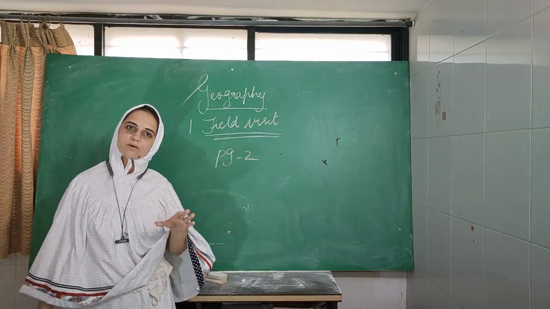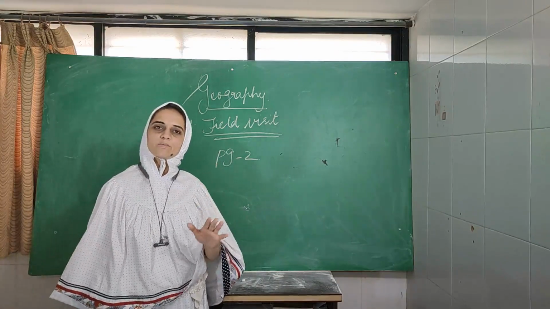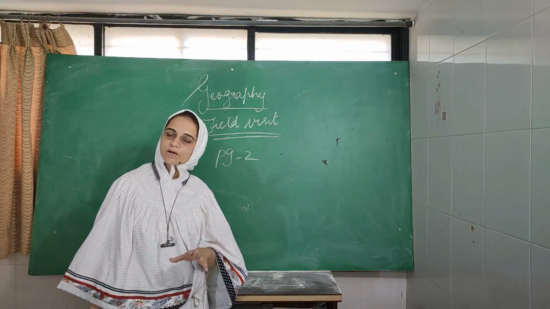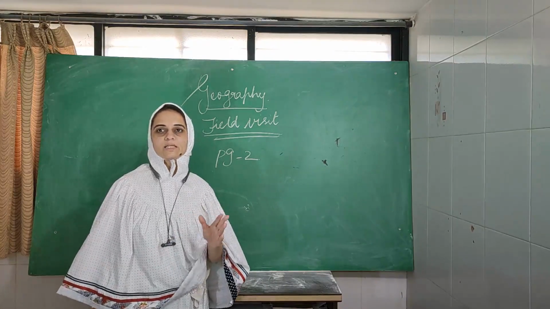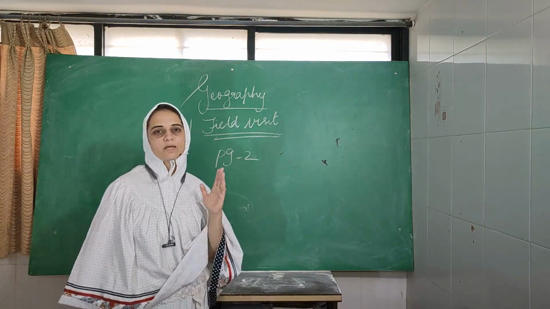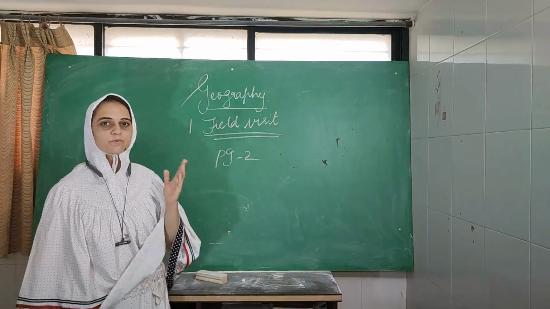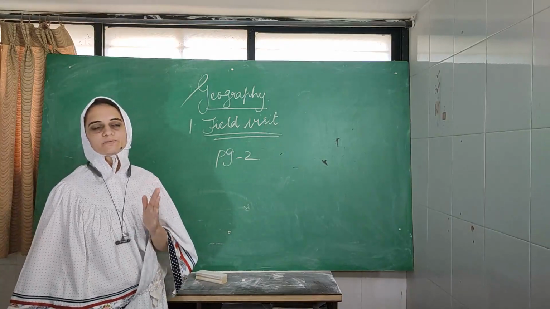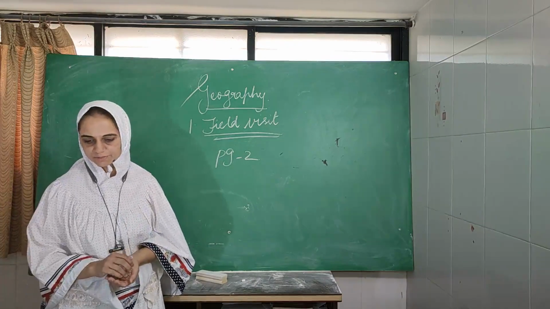Now they have come down through the slope. Now they are moving through the plain areas. While they are crossing the plain areas, they have seen a difference in the relief. As in the last video I have explained what is called relief. Now they have also seen some changes in the vegetation.